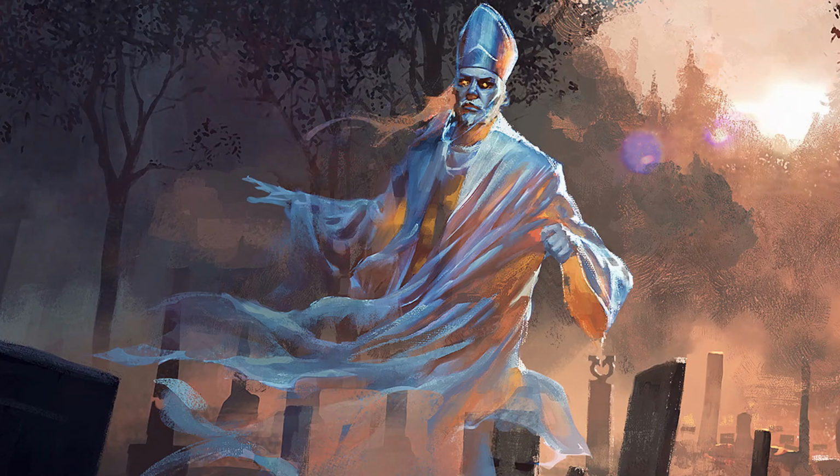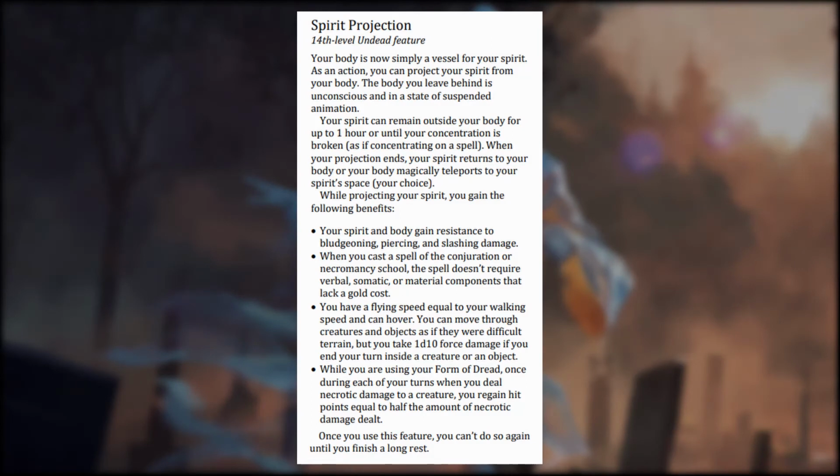Spirit Projection is the last ability from this subclass at level 14. As an action, we project our spirit from our body. Our spirit can remain outside of our body for 1 hour or until our concentration is broken. Our spirit returns to our body, or our body magically teleports to our spirit space when the projection ends. As a spirit, we get the following benefits.